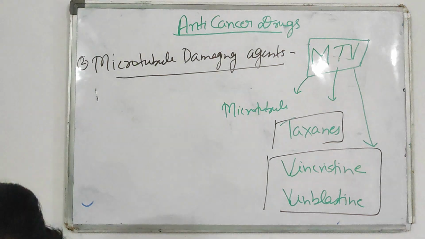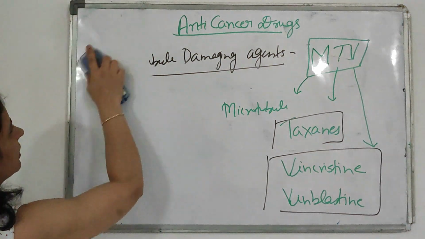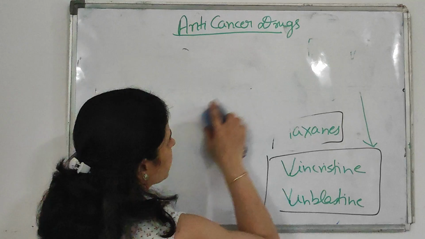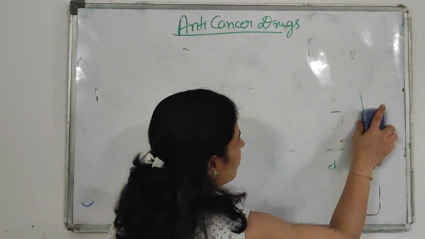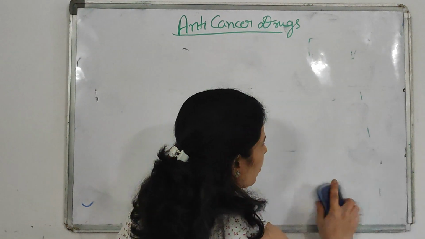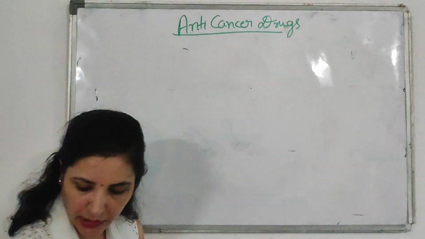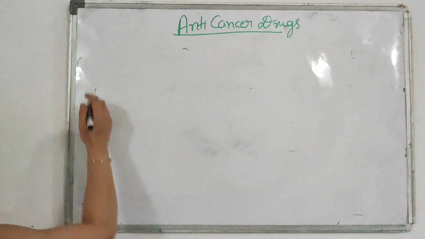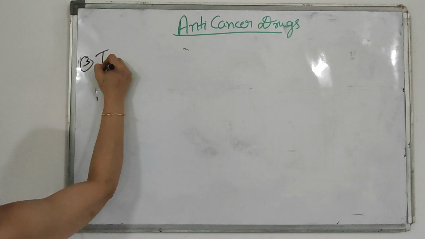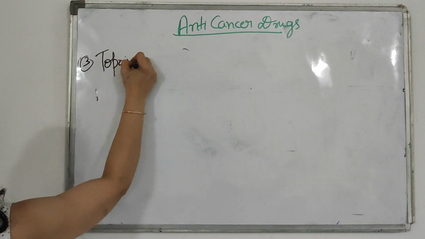Okay. The third category is topoisomerase inhibitors. You remember, for DNA replication, the topoisomerase enzyme is needed, that is topoisomerase 1 and topoisomerase 2. So third is topoisomerase.